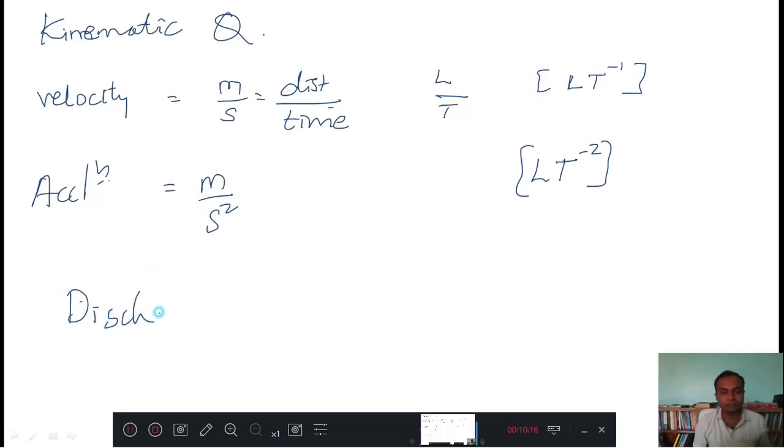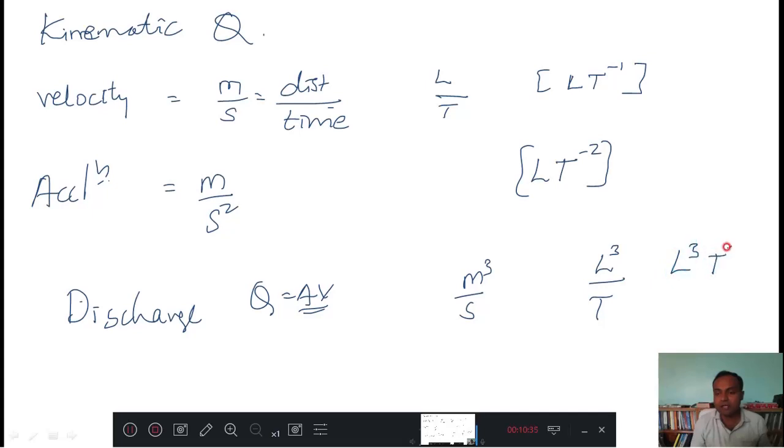Okay, like that we have discharge. Discharge basic equation: Q equals A into V. If you don't remember this, at least you should know the discharge unit. The unit of discharge is meter cube per second. Then meter is a length, therefore length cube, divided by second, which is time, therefore your dimensions are L cube t minus 1. This is your discharge. Understood?